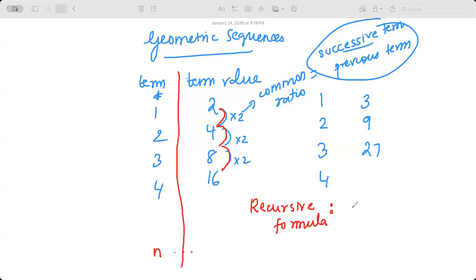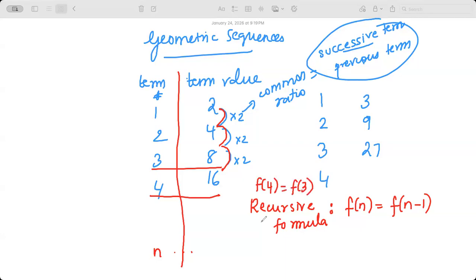I'll help you though. Let's say f of n will be equal to f of n minus 1, then what? I am trying to get f of 4 from f of 3. What should I do? How will you write f of 4? I have f of 3.